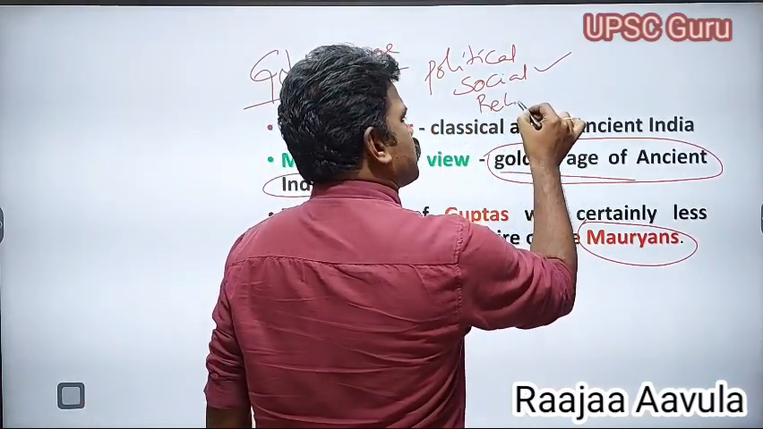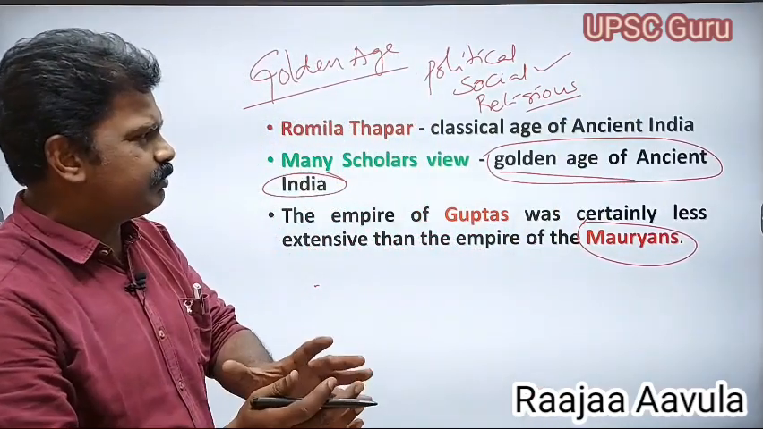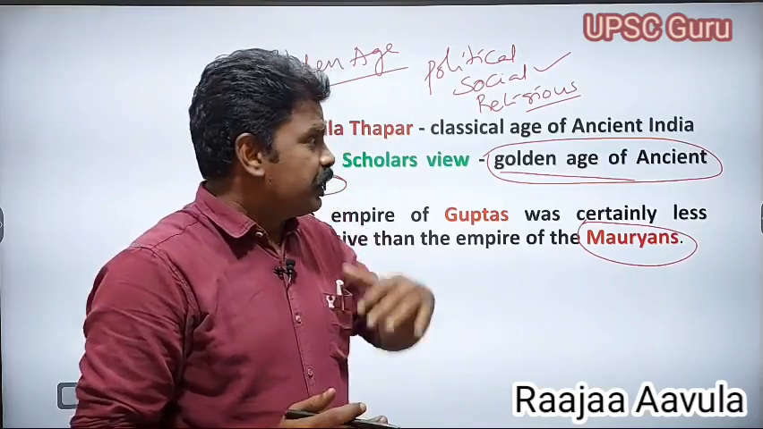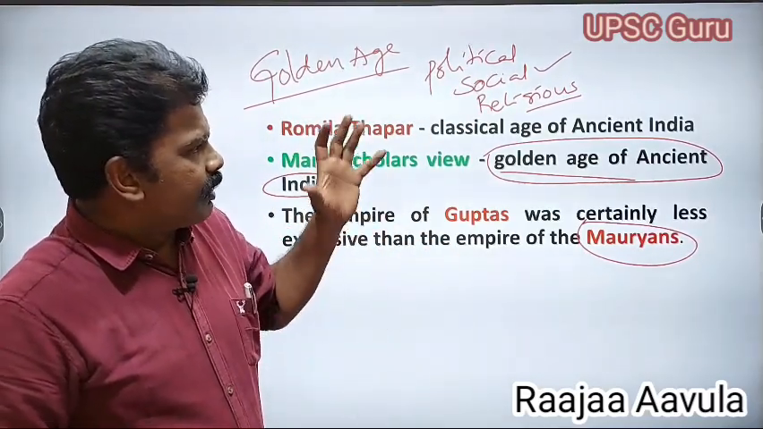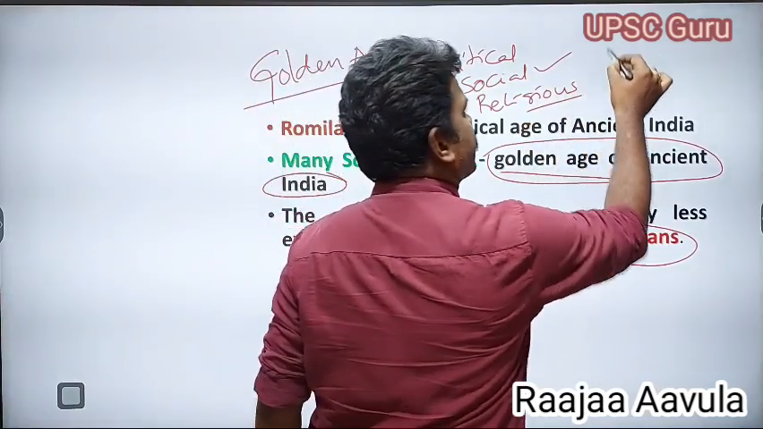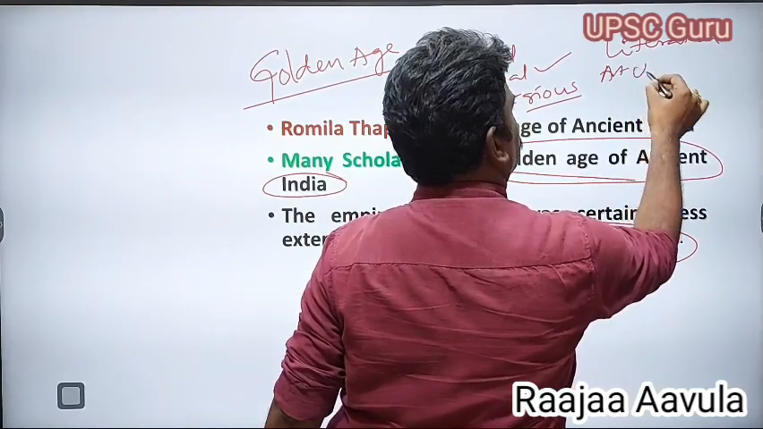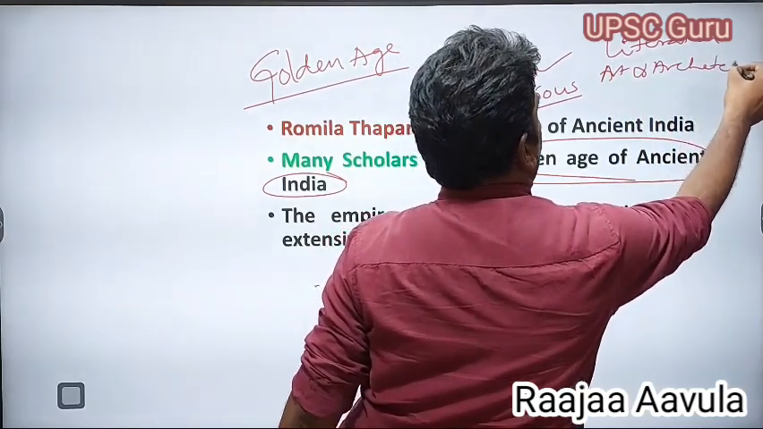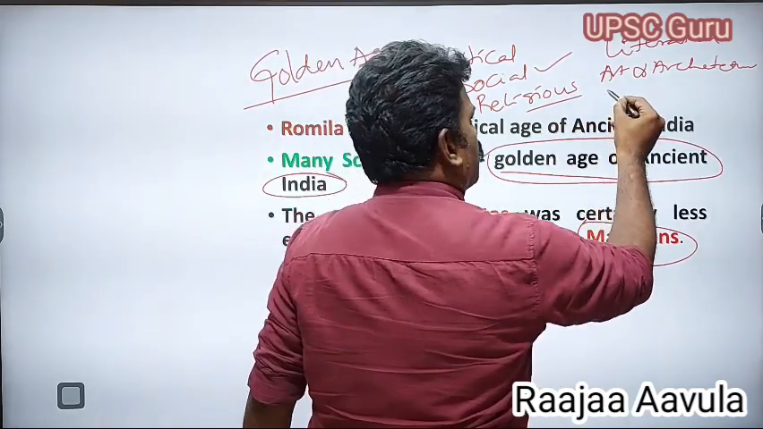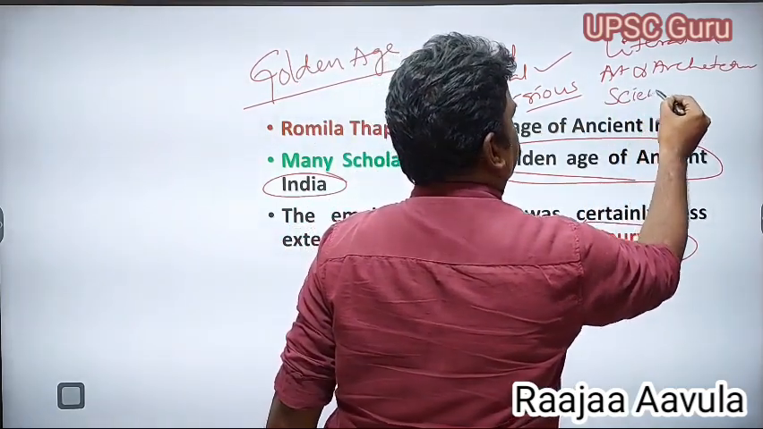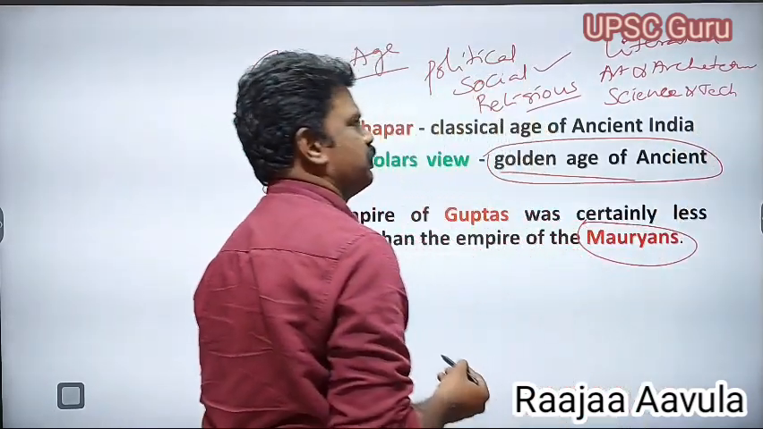And religious contribution was also good. During this period, Buddhism and Jainism lost their importance, but the revival of Hinduism continued during the time of the Gupta's period. That's why science and technology, literature developed, art and architecture developed very well during this period. And also science and technology were developed during the Gupta's period.